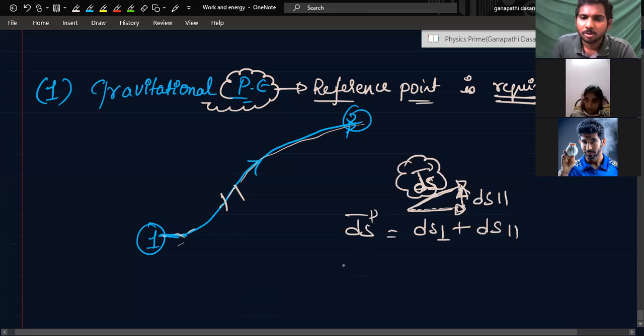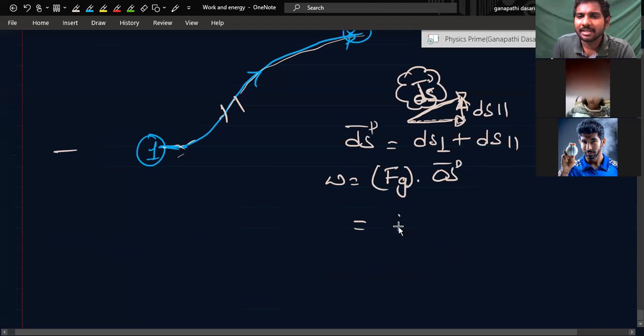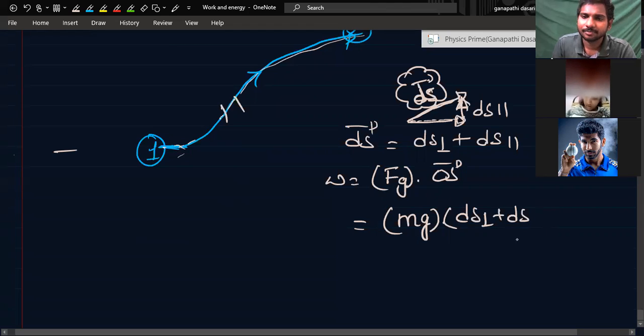So work done by gravity, at least for small distances, gravitational force is constant or not? Yes, sir. Work done is equal to what? Force due to gravity dot displacement. So this can be written as force due to gravity, mg, dot displacement, which is ds perpendicular plus ds parallel, right? So these 2 vectors are there.